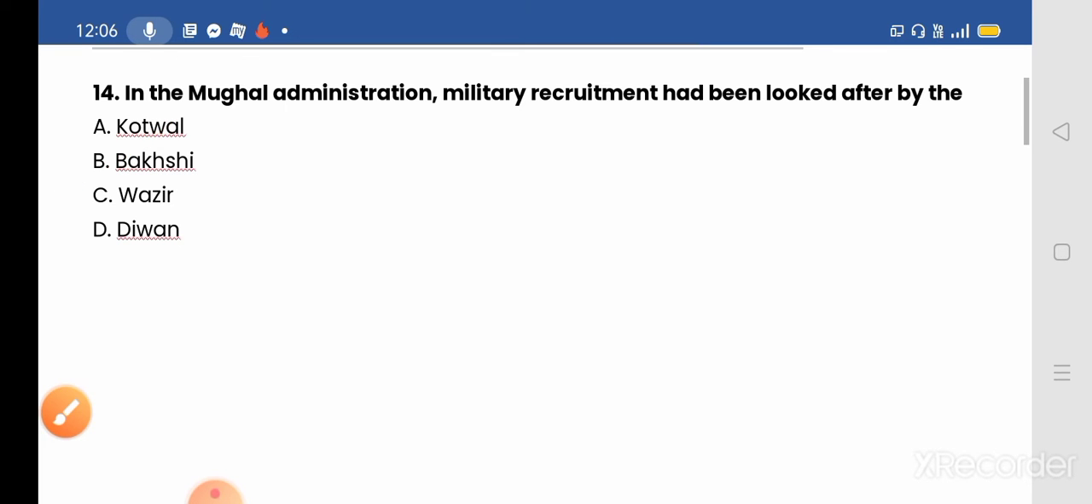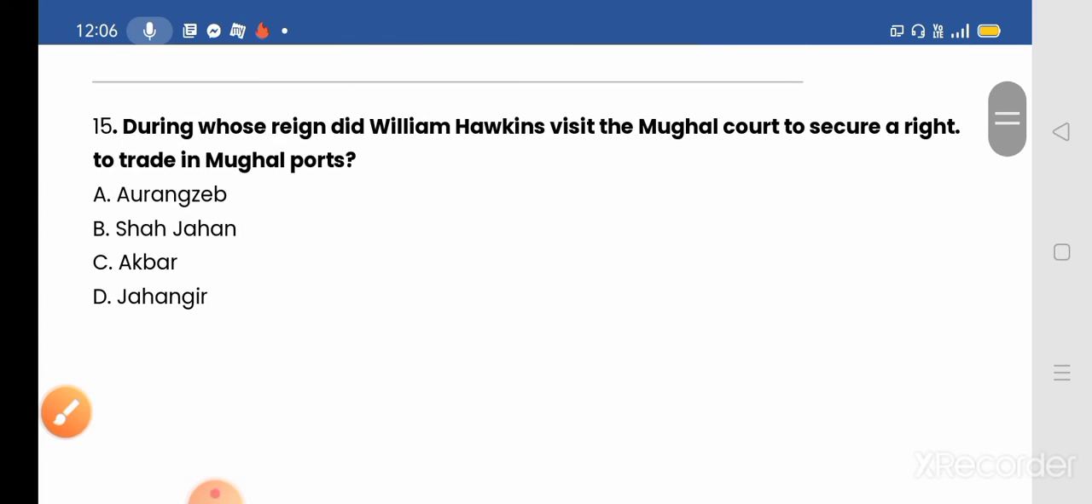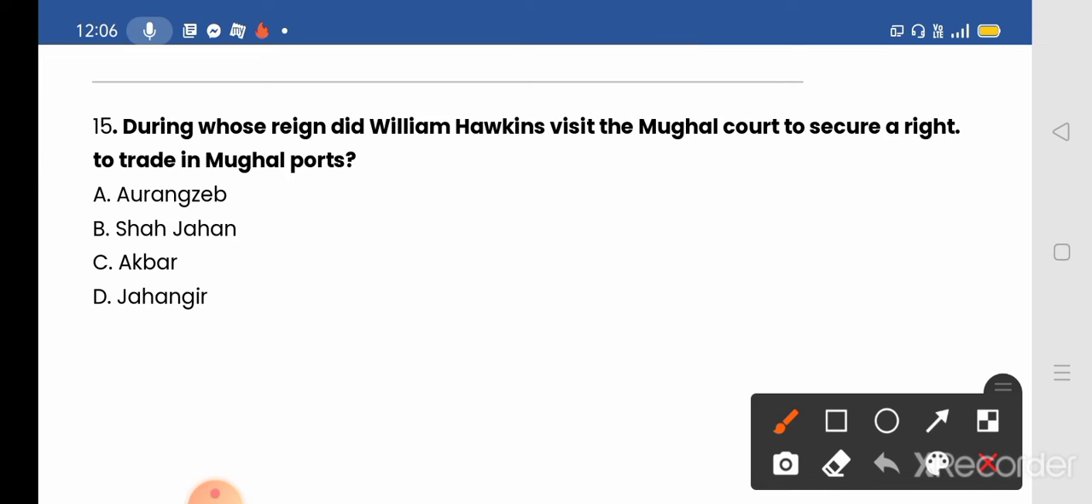Next we move to our next question. During whose reign did William Hawkins visit the Mughal court to secure a right to trade in Mughal ports? Options given: A, Aurangzeb; B, Shahjahan; C, Akbar; and D, Jahangir. And the correct answer will be D, Jahangir. During Jahangir's reign, William Hawkins visited the Mughal court to secure a right to trade in Mughal ports.